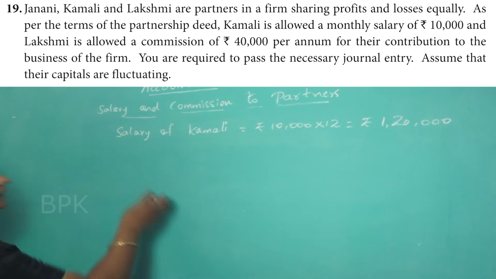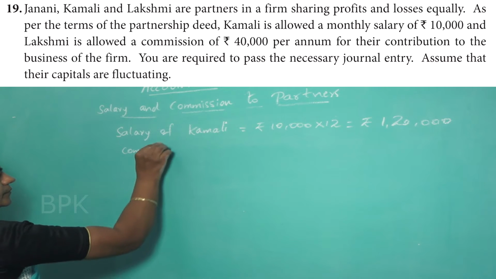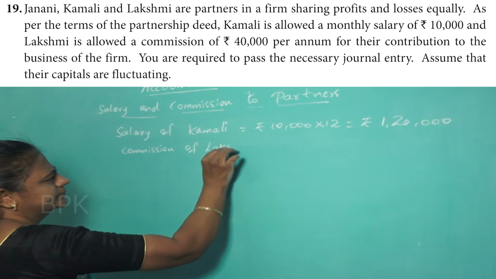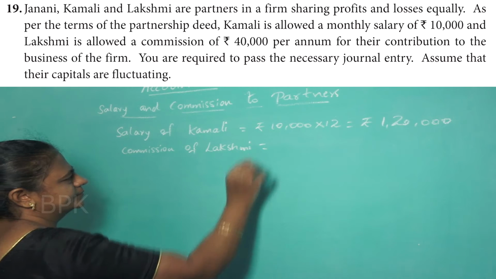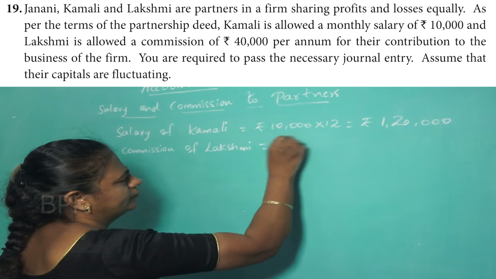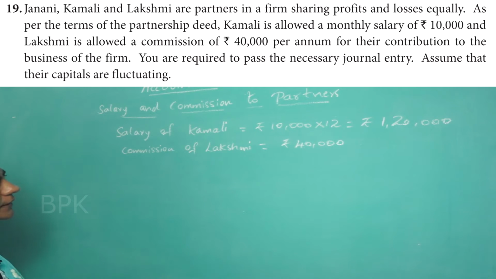Then commission of Lakshmi, what is given there? You are giving 40,000 rupees. So you have to prepare the journal entry.